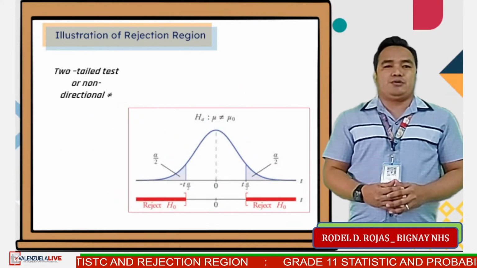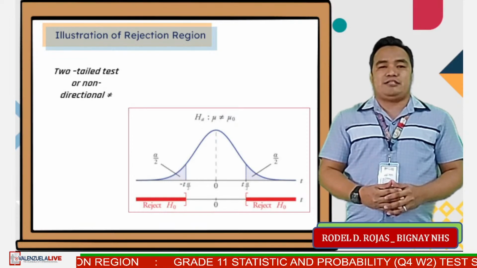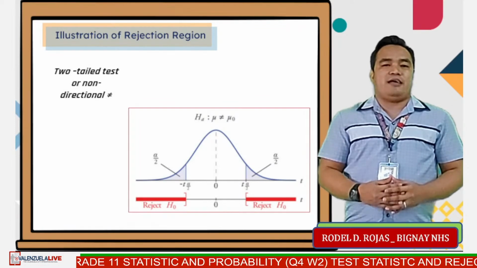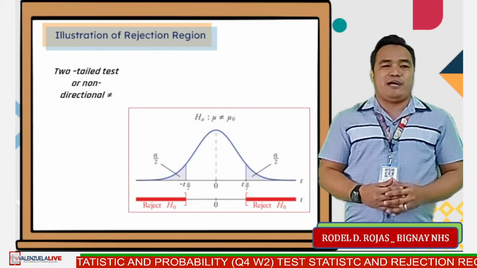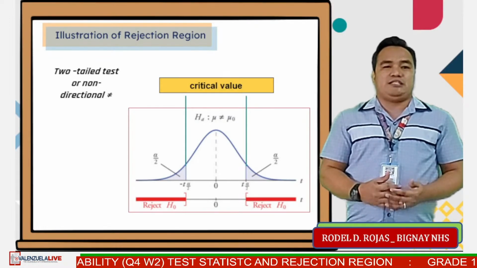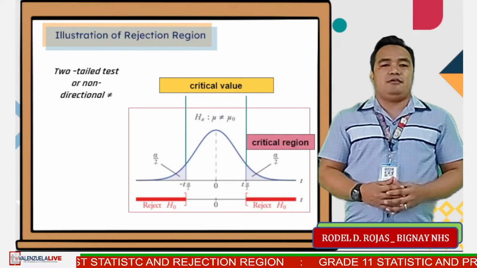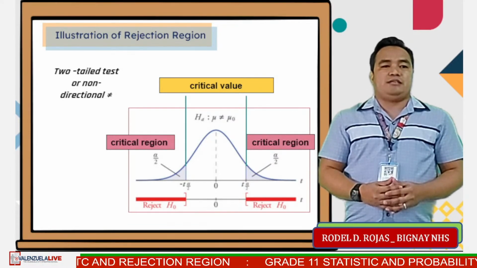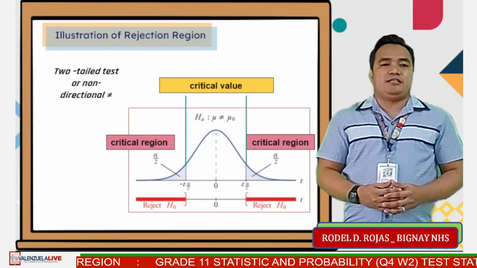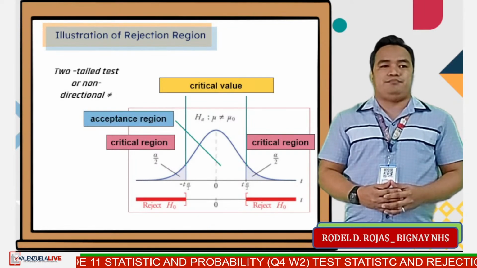Next, the figure shows the rejection regions under the normal curve for a non-directional, two-tailed test. This time, notice that the entire area under the curve is divided into three parts by the critical values: shaded, unshaded, and shaded part. The rejection regions are seen on both tails, which means that they have been equally distributed. The critical region is at the left and right side of the acceptance region.